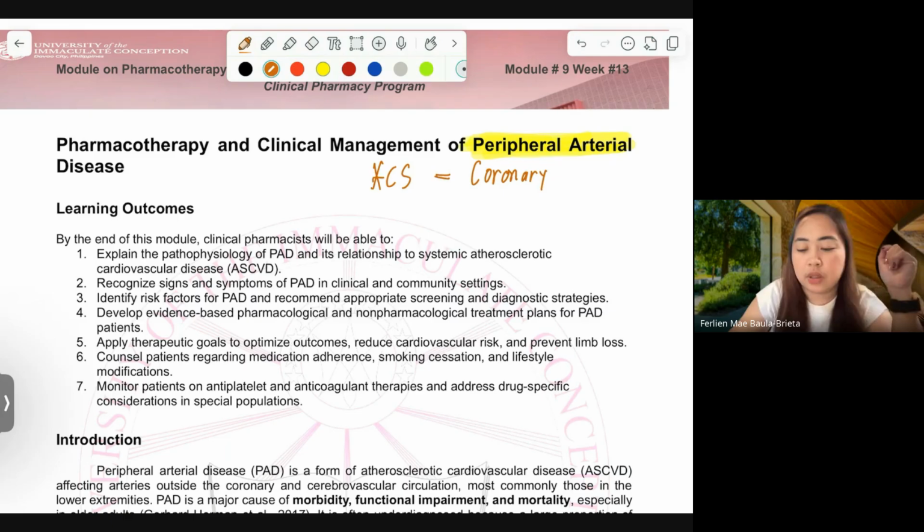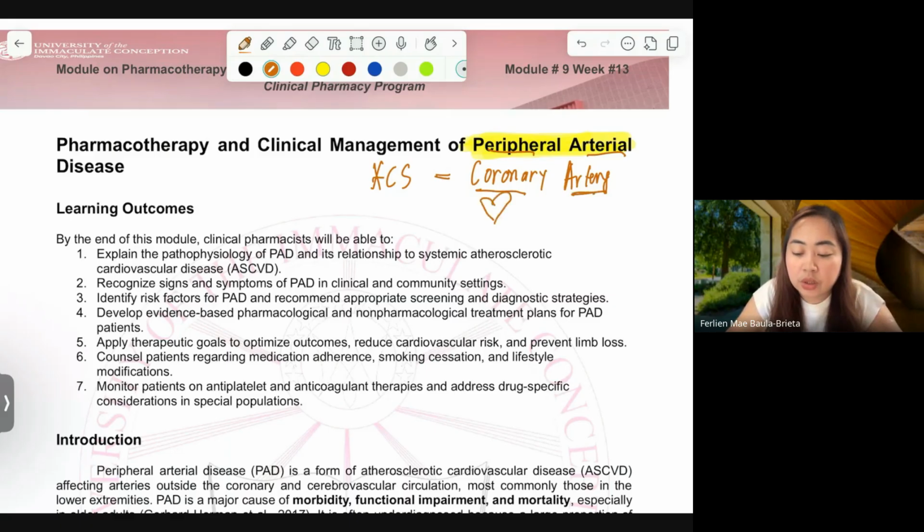ACS. Okay. So, peripheral arterial disease is almost the same with coronary artery disease. It involves pathology in the artery, but it is different in the location of the artery. With regards to coronary, these are the main arteries of our heart.